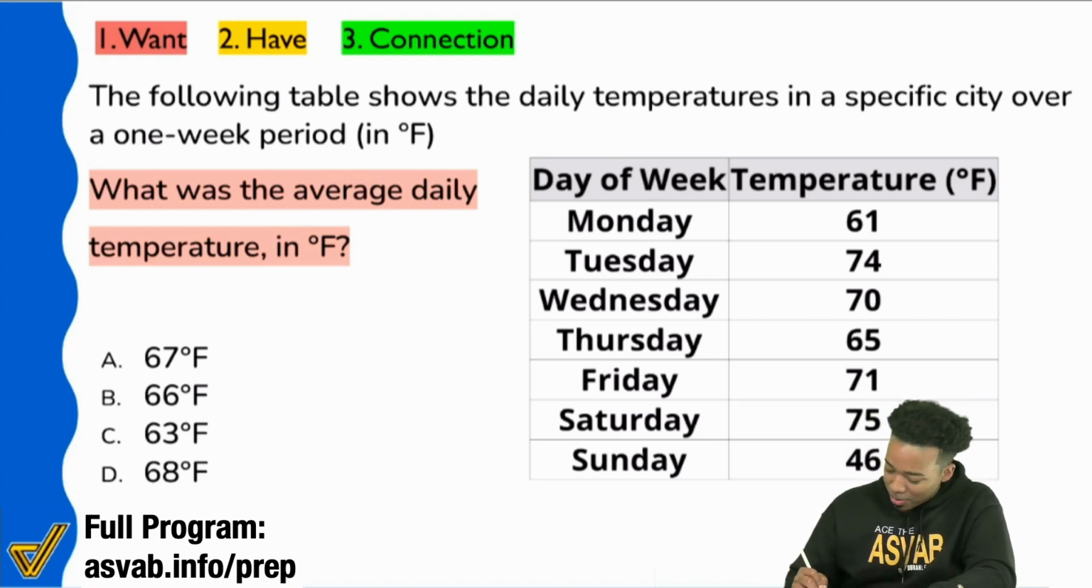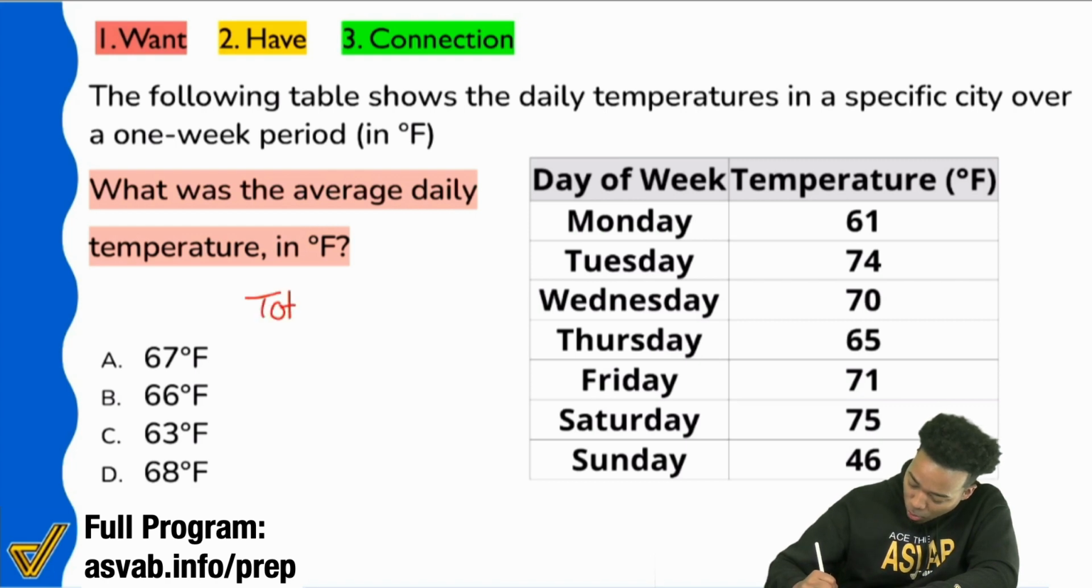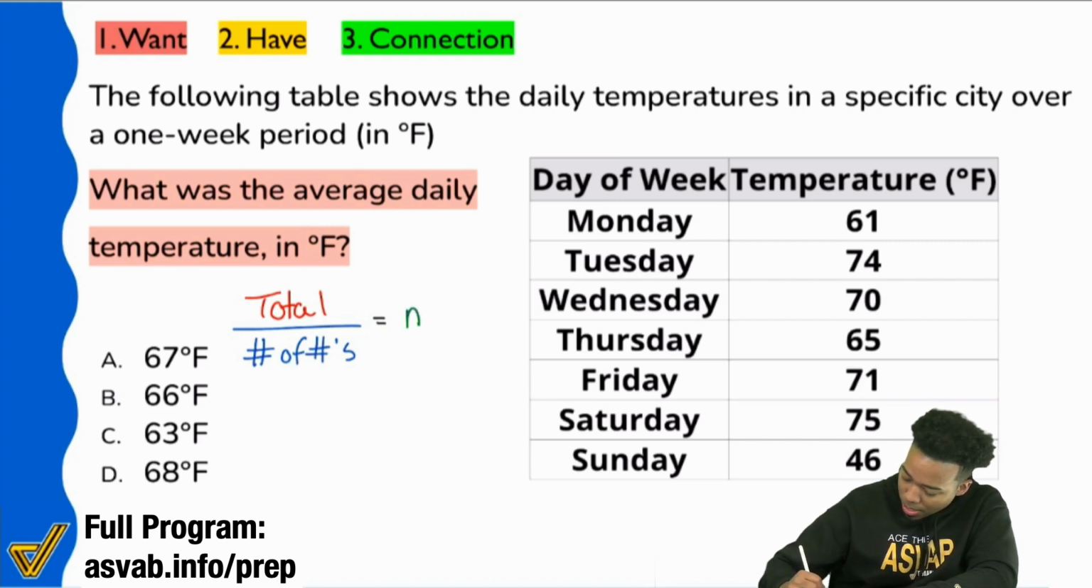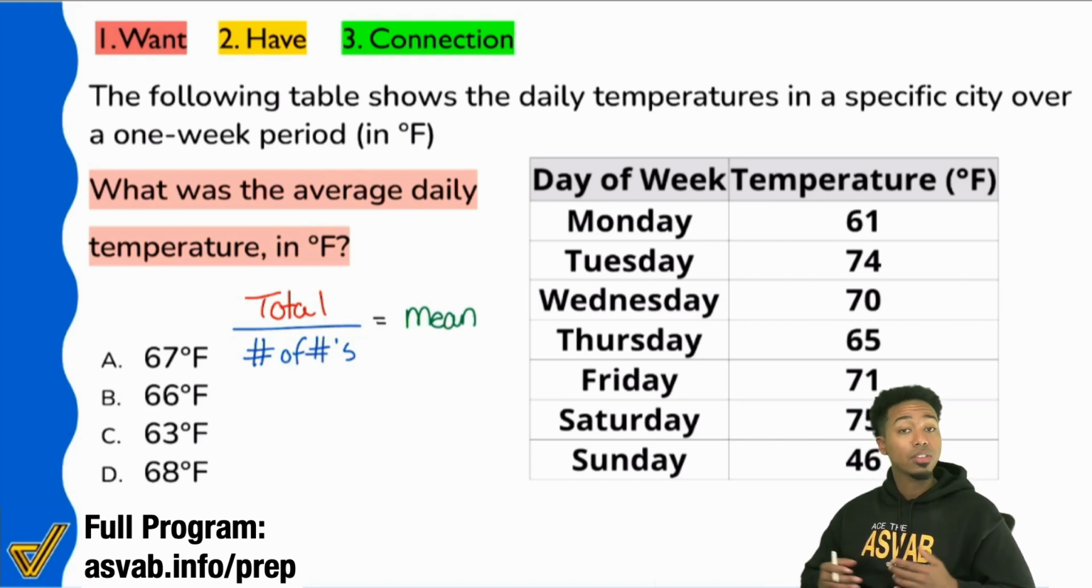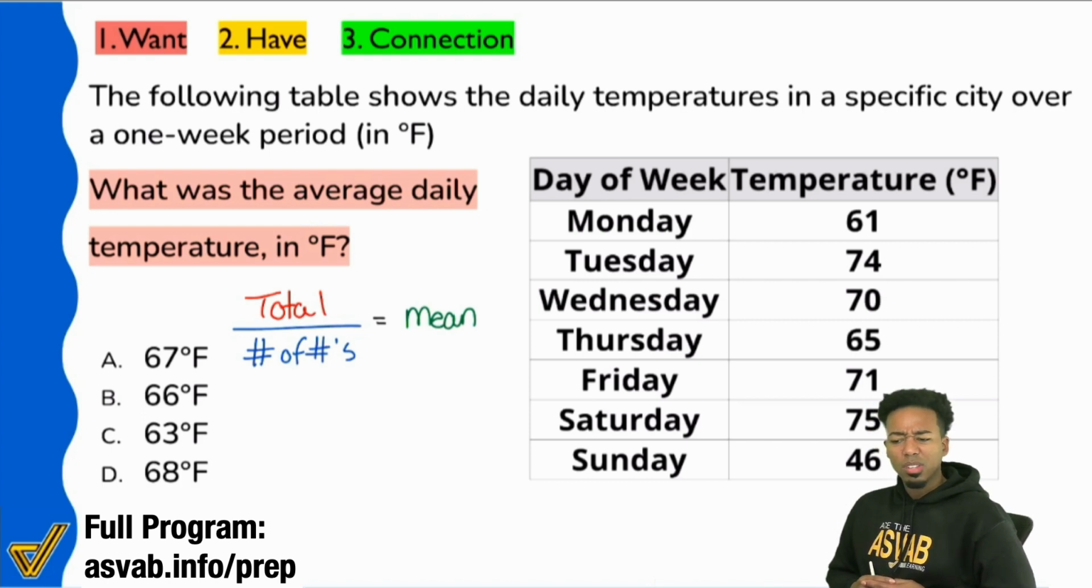So since we're looking for the average, we're going to take the total, divide that by the number of numbers, and that's going to give me my mean. Okay, so in this situation, everybody, can we find the total, or are we looking for a missing number? Right, we can find the total. This isn't working backwards, this is working forward. We're finding the average. So we get the total, divide by the number of numbers, we'll have the mean.